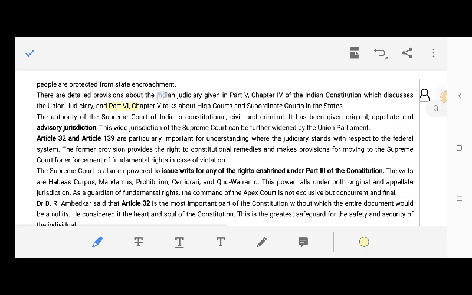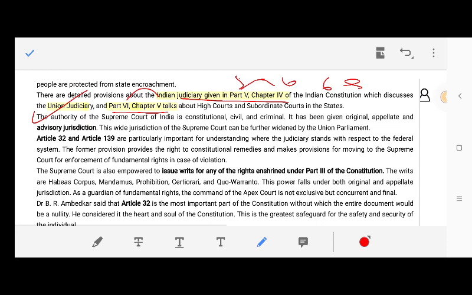Detailed provisions on the judiciary are given under Part 5, Chapter 4 of the Indian Constitution. It discusses the Indian judiciary. Part 6, Chapter 5 talks about the High Court and subordinate courts in the states. It is reverse: 5-6, 6-5, part and chapter. So the authority of the Supreme Court of India is 5-6, and you can remember it in that way.